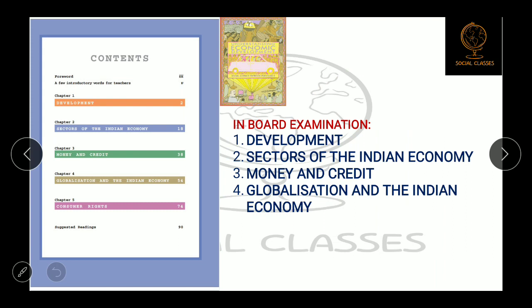Now we'll see economics. There are a total of 5 chapters in the book. Out of this, Consumer Rights, the last one, is deleted, and the other 4, Development, Sectors of the Indian Economy, Money and Credit, and Globalisation and the Indian Economy, these 4 chapters will come in the board examination. So this is all about the chapters from your 4 textbooks.